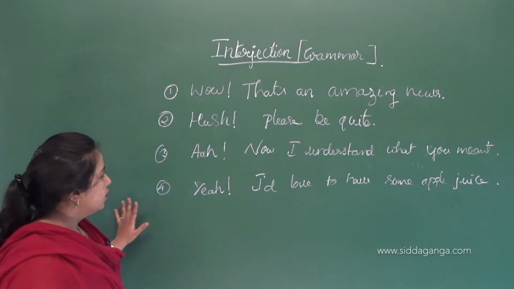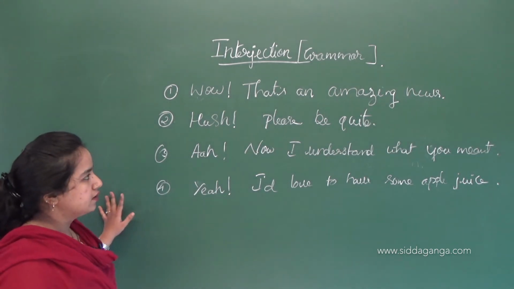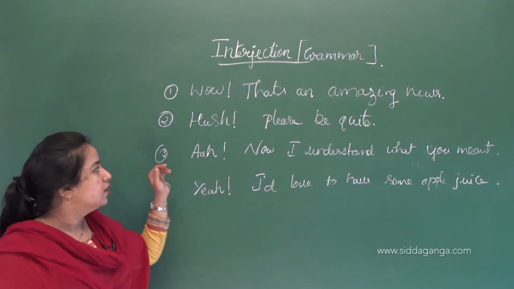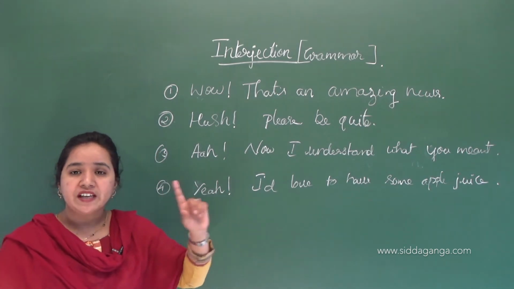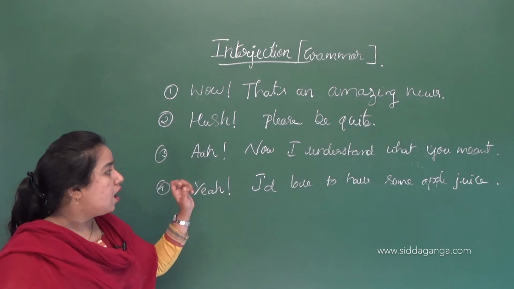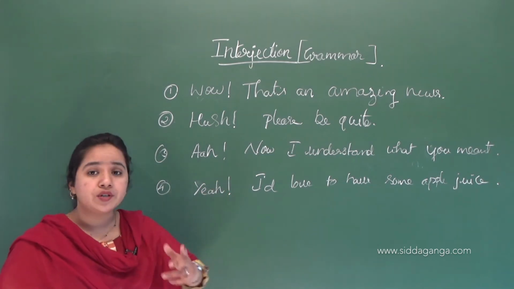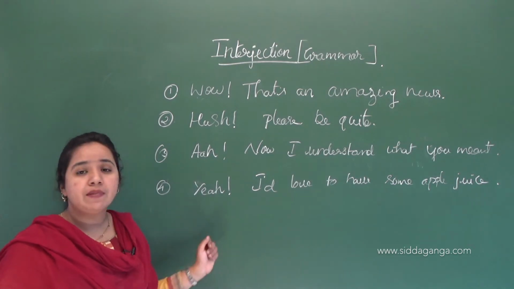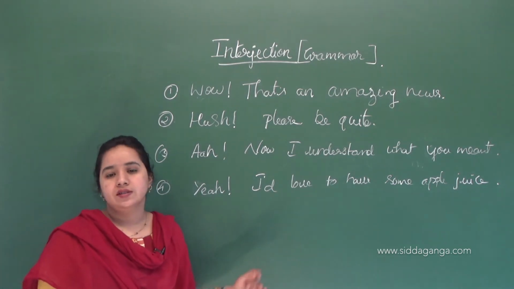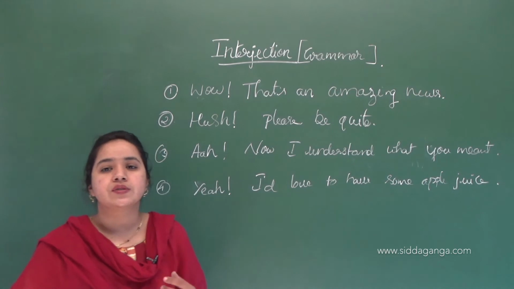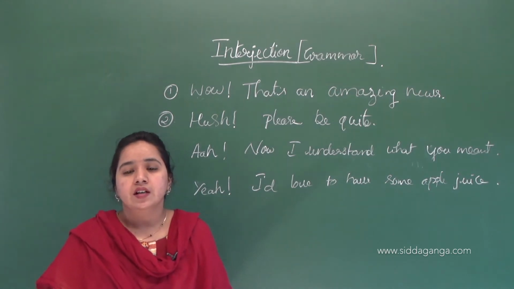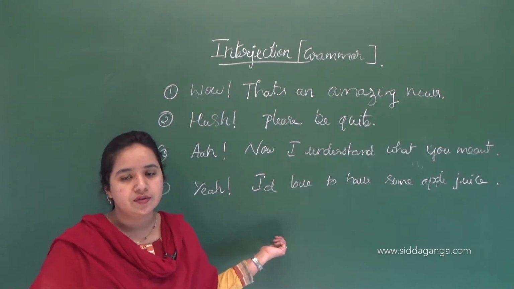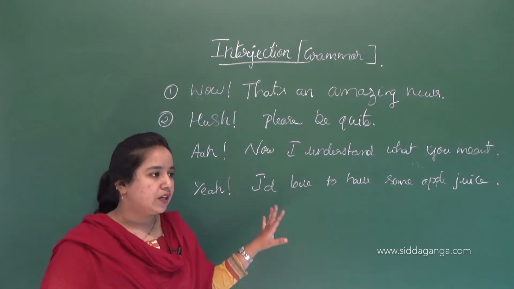Once again, I am repeating these sentences. Wow, that's an amazing news. Shh, please be quiet. Now I understand what you meant. Yeah, I would love to have some apple juice. These words are used in sentences when we want to say our sentiments and share some feelings. So this is about interjection.